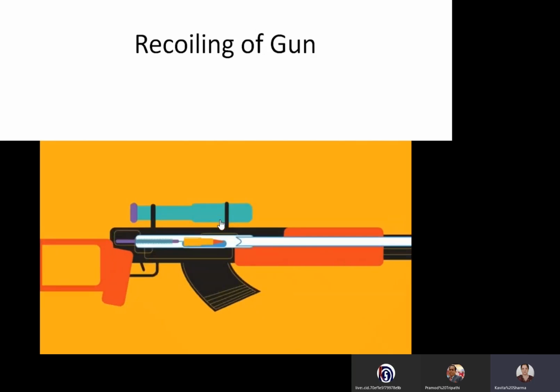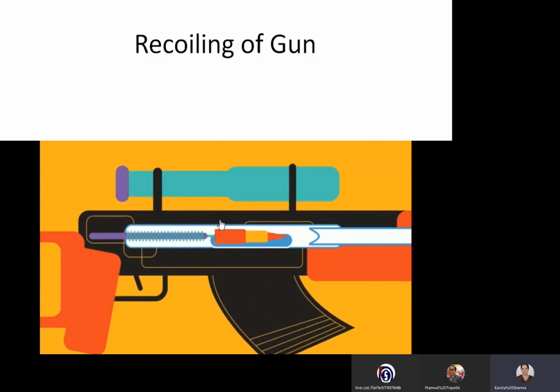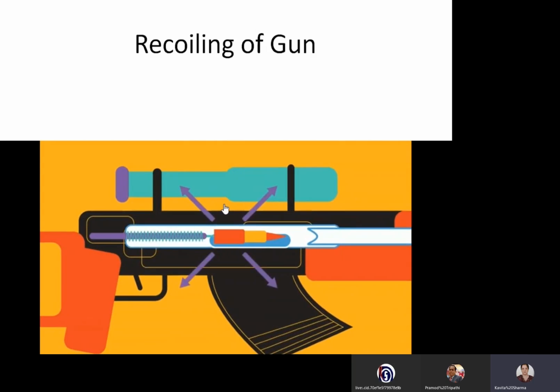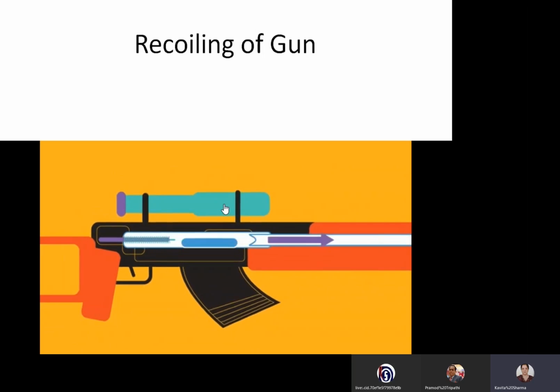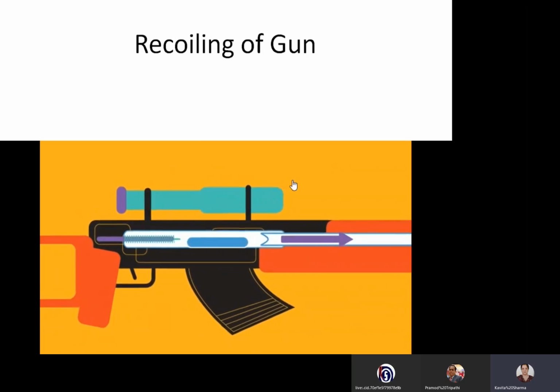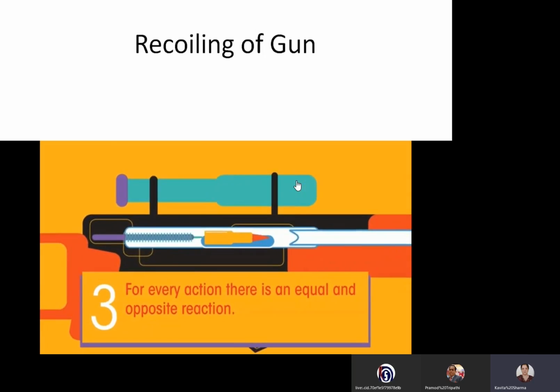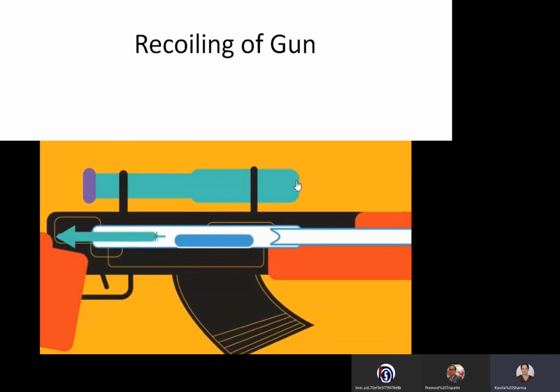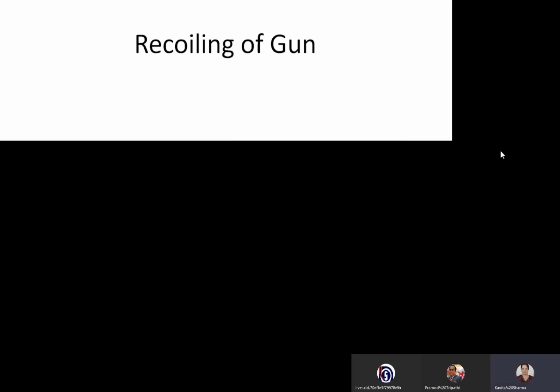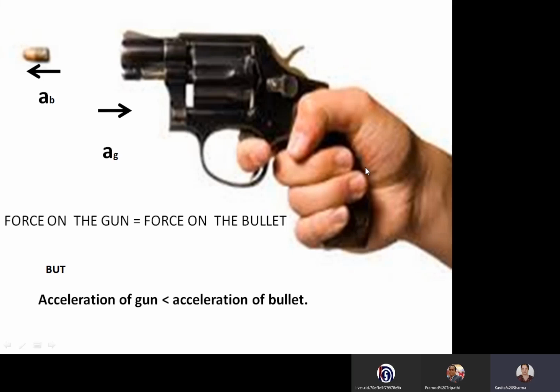You can see the action, the bullet going forward, and then the bullet gives backward reaction. This backward reaction is called recoiling of the gun.